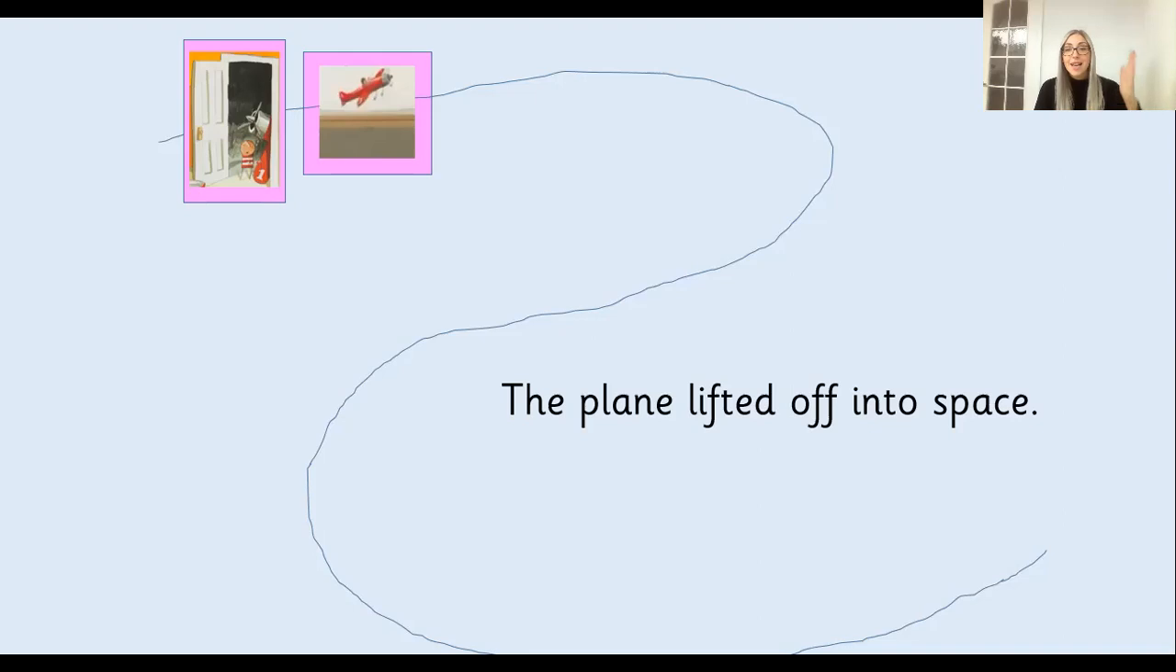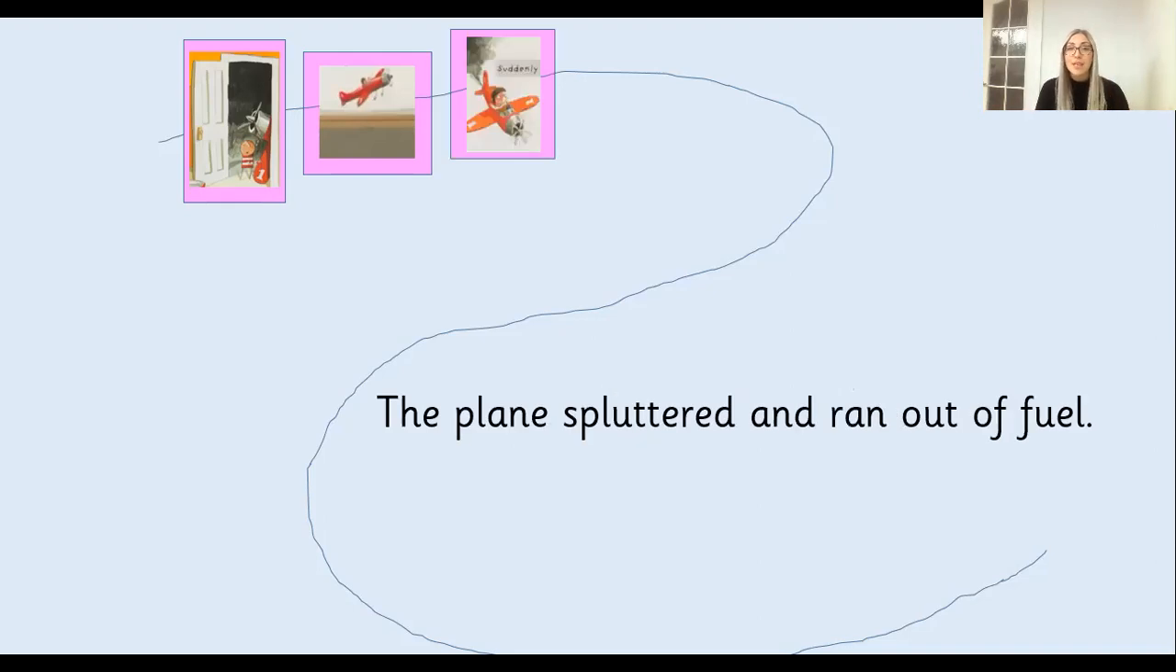The plane lifted off into space. So drawing a picture of a plane lifting off into space for your second picture. Pause it here. For your third picture, you are going to draw a picture of a plane spluttering down to the ground. Our sentence is, the plane spluttered and ran out of fuel. So drawing that third picture. Pause the video.